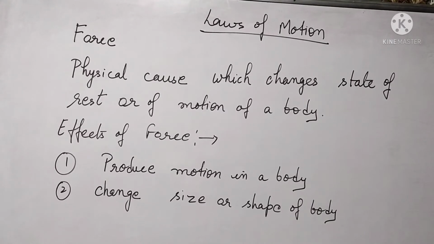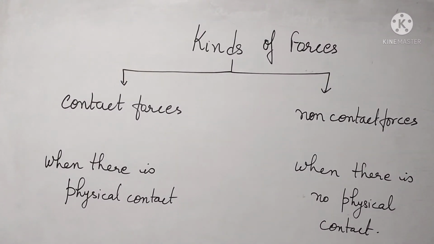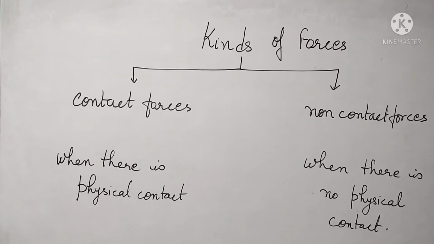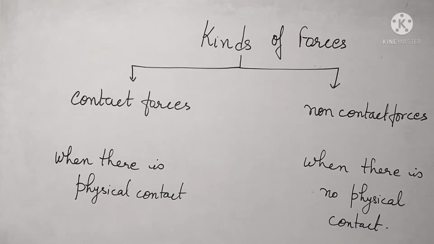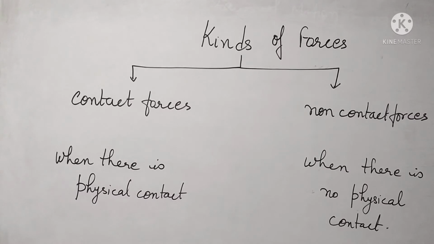Now there are different types of forces also: contact forces and non-contact forces. Generally it is classified into two parts. For example, there is a ball which is moving and we try to stop that ball. So we use our hands on the ball in order to stop it. That means when two bodies physically come into contact and force is experienced by another body, this type of force, applied by one body onto the other, is known as contact force.